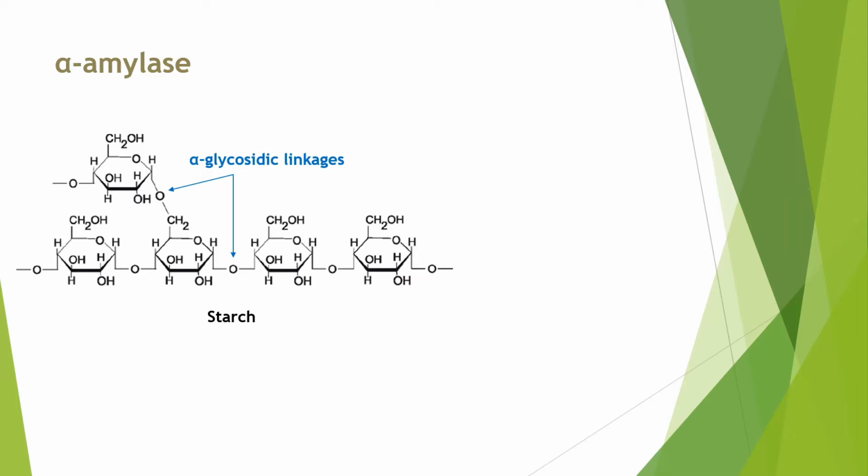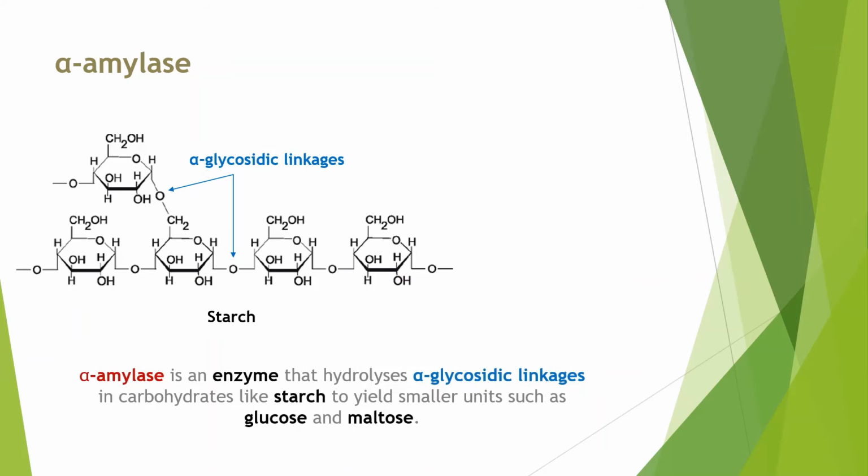Alpha amylase is an enzyme, and this enzyme breaks down alpha glycosidic linkages. Alpha glycosidic linkages are found all over the place in starch and glycogen and other carbohydrates. And so the idea here is if there's any starch found in the cob, we can break it down into glucose and maltose and other small monosaccharides and hopefully enhance our fermentation process.